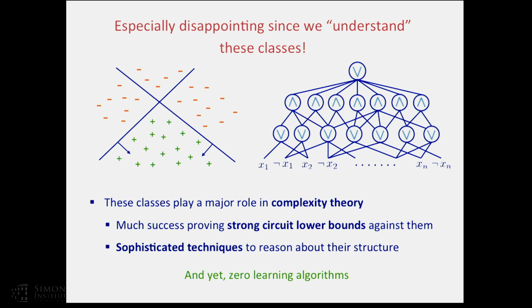The intersection of half spaces, Boolean circuits, these are not exotic circuit classes that are beyond the reach of current understanding. We sort of have some understanding of these classes. In particular, for about 30 years now, we've had methods of proving strong circuit lower bounds against these classes. To prove these lower bounds, we have developed techniques to reason about their structure. But somewhat frustratingly, we have not been able to leverage the techniques or the understanding to give us learning algorithms, which is especially frustrating, since these classes should be within reach for us as complexity theorists.